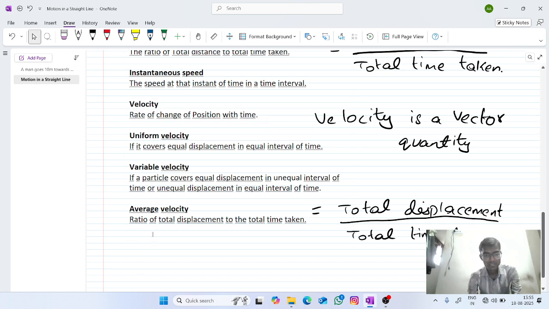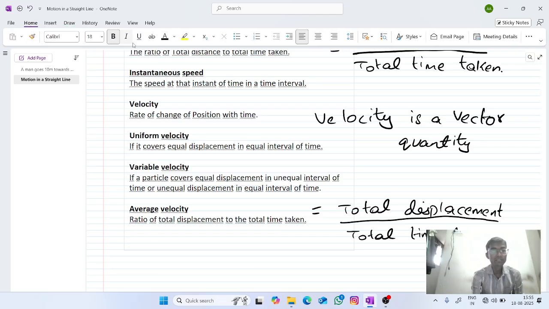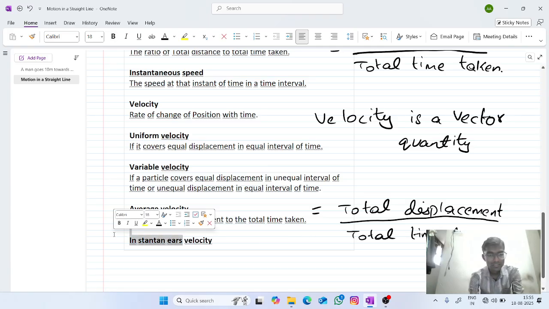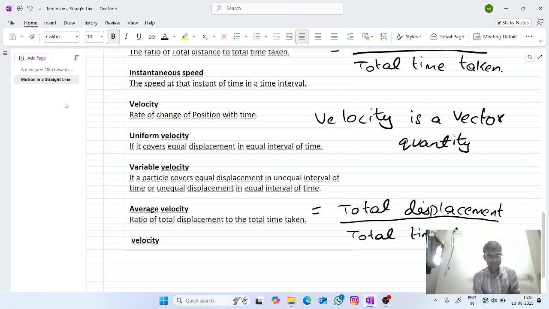Next we'll see instantaneous velocity. Again, we know instantaneous speed means the speed at the instant of time in a time interval.